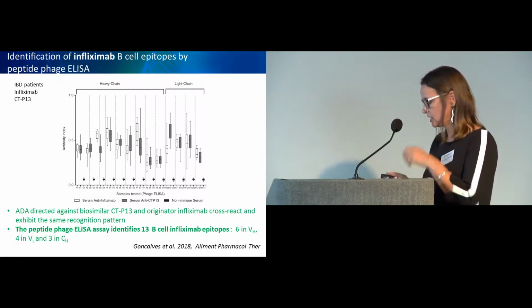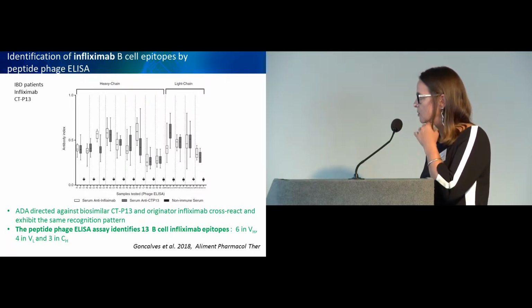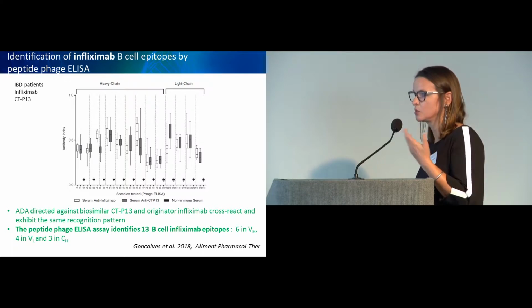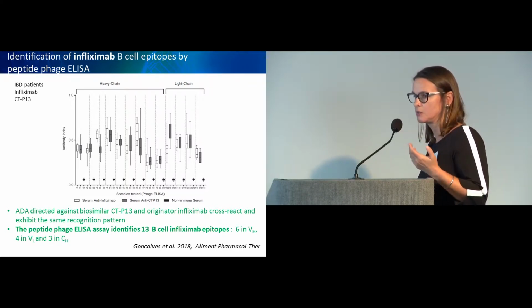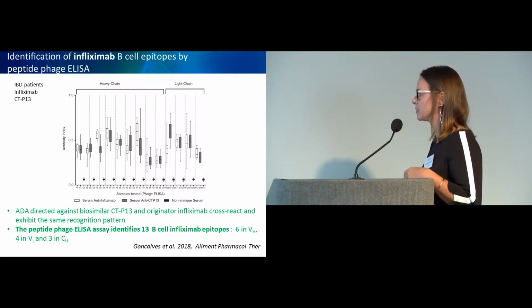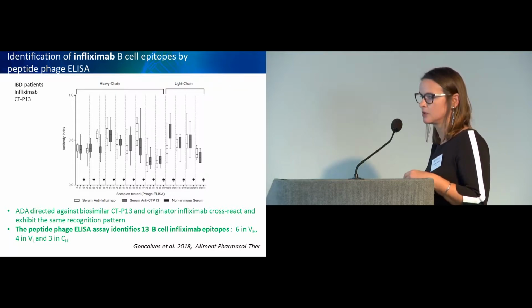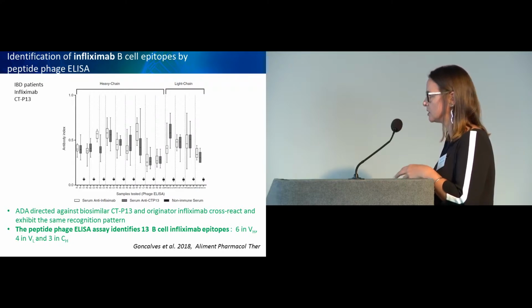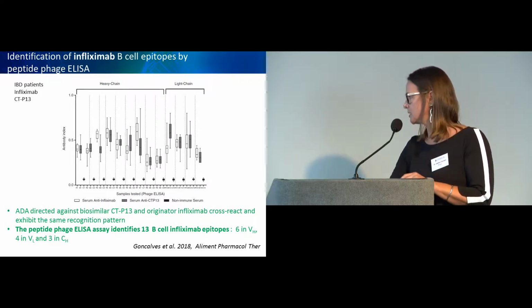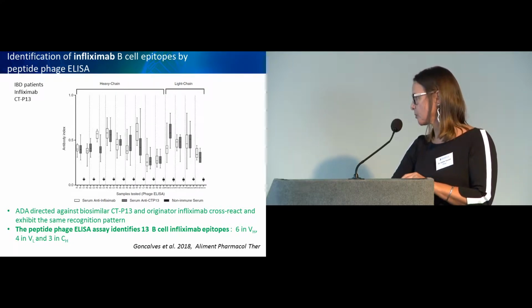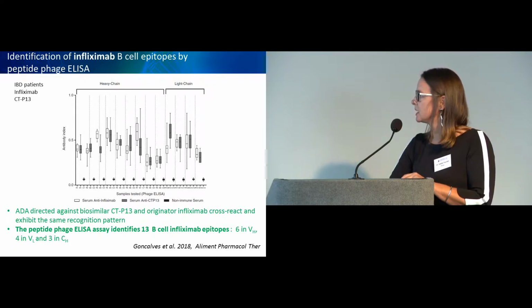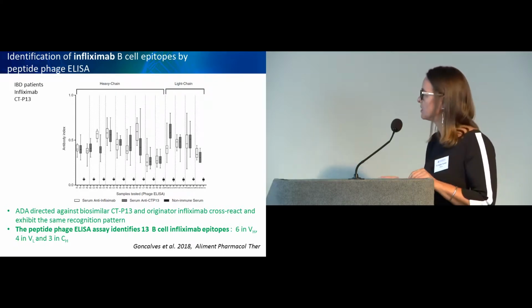And actually, the authors went to look at what the ADAs would recognize, because the suspicion was that because it's a chimeric antibody, some ADAs would recognize the mouse parts of the antibody. In fact, there was no inhibition by an IgG mouse serum. So they concluded that probably the ADAs recognize the constant region of infliximab. And that's what we could maybe find here.